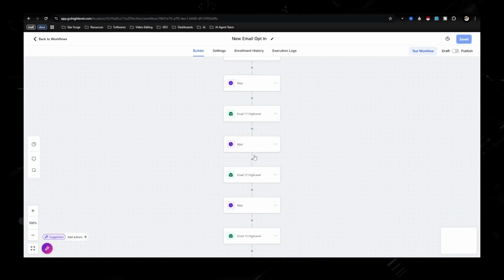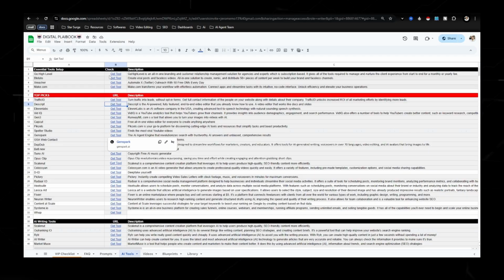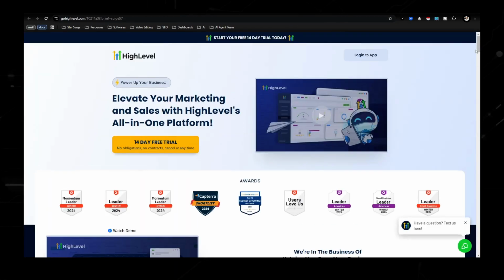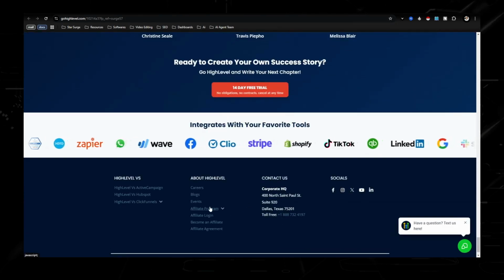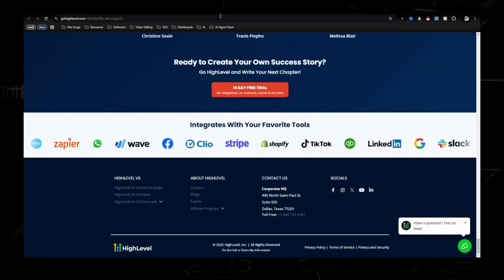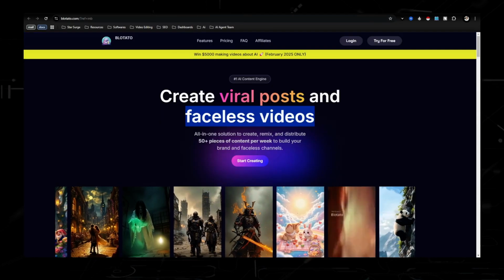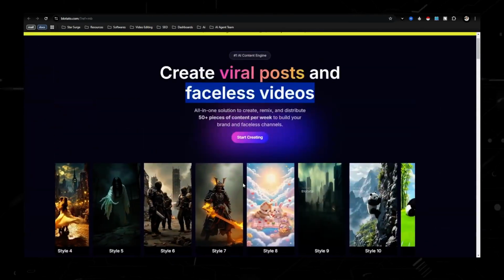You can do whatever tool that you want to start creating content on. Now, a lot of the times these tools have affiliate programs and they're just located at the very bottom in the footer of the software's website. So it should have something like affiliate program, become an affiliate. Now you're able to become an affiliate of Blotato, but as you can see right here, it's at the very